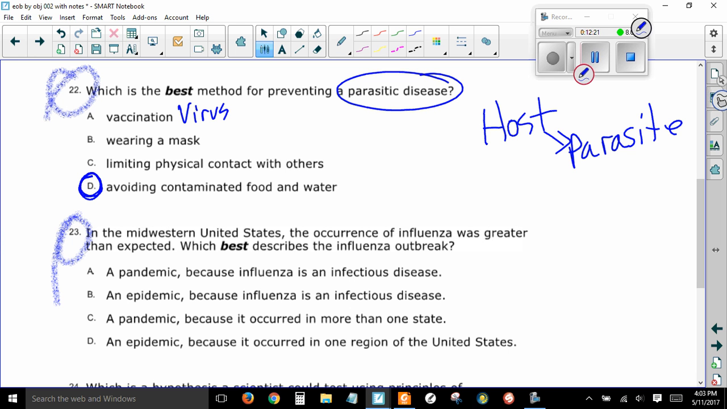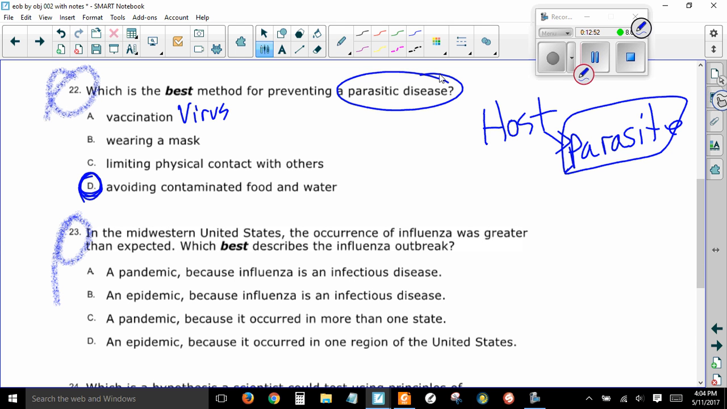Ding, ding, ding! All right, avoiding contaminated food and water means that the food or the water have the virus or the bacteria or the amoeba or the paramecium that is the parasite and causes you to get sick. So if you avoid the contaminated food, you don't get the parasite and you don't get sick. Okay?